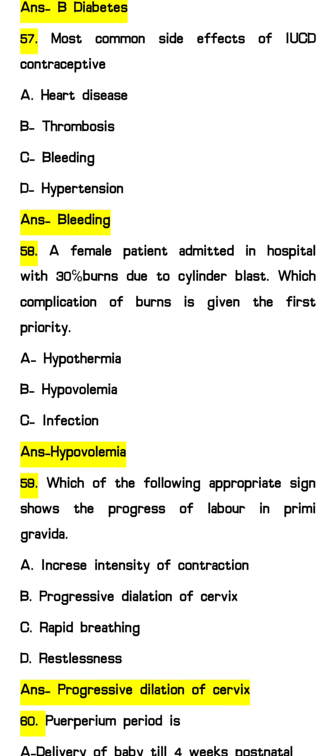Next question, a female patient admitted in the hospital with 30% burn due to cylinder blast. Which complication of the burn will be given the first priority? Option A, hypothermia, option B, hypovolemia, option C, infection. So the answer will be hypovolemia. In case of burn, we will see all the complications, but hypovolemia will be given the first priority because it may lead to shock. To prevent hypovolemic shock, we give the first priority to hypovolemia, and other complications will also be seen, but infection will be seen in the later stage.